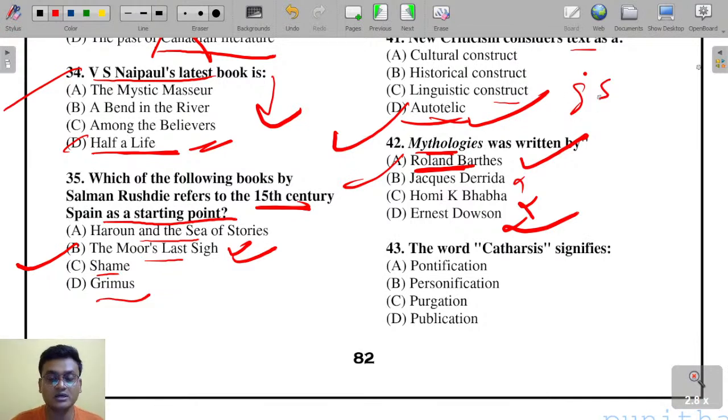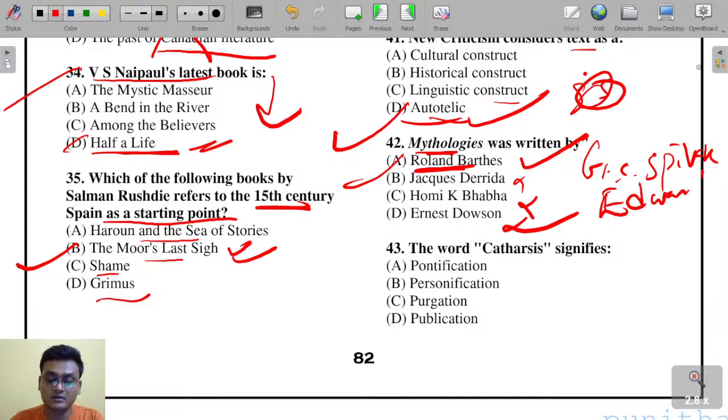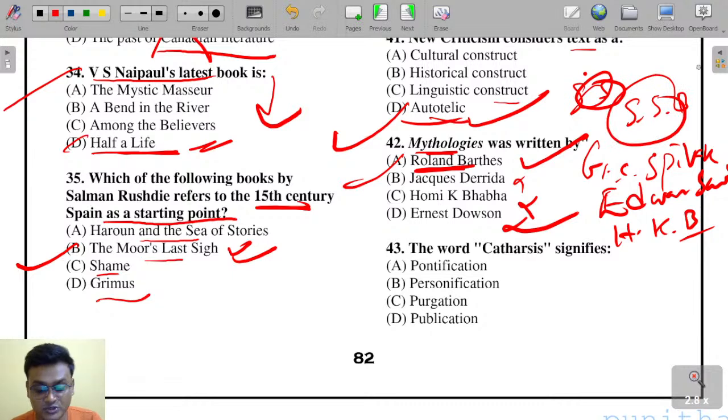So that was Edward Said, Gayatri Chakravorty Spivak, okay, Spivak, then Edward Said. Then you have B. Who was B? Homi K. Bhabha. So SSB, the trio of post-colonial literature.